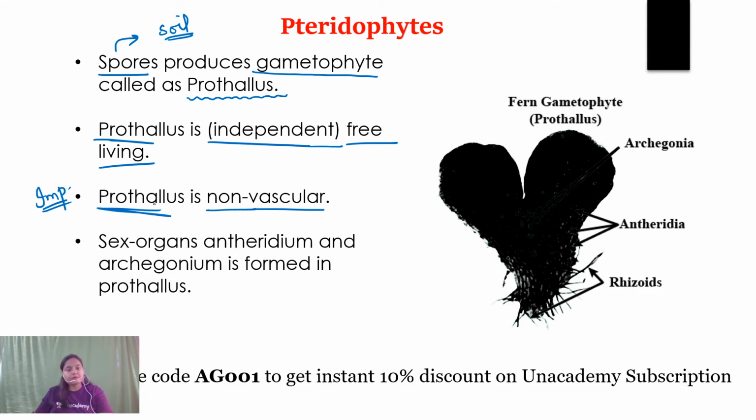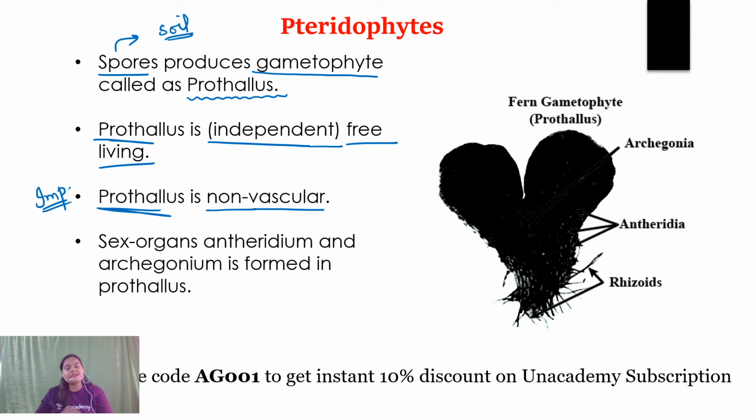Remember, in the plant kingdom, the gametophytes are always non-vascular. This is an important point. In the plant kingdom, the gametophytes are always non-vascular. Never get confused by the language of the question. Now, see, this particular image is of the prothallus. This heart-shaped structure is the gametophyte of pteridophytes.